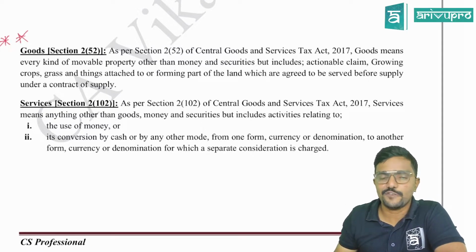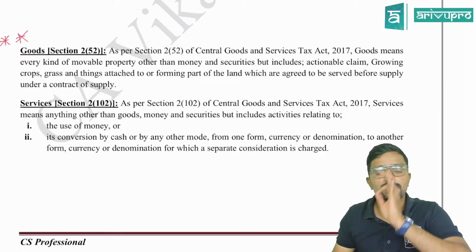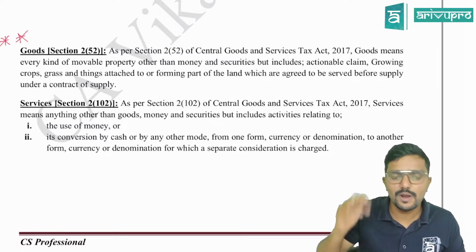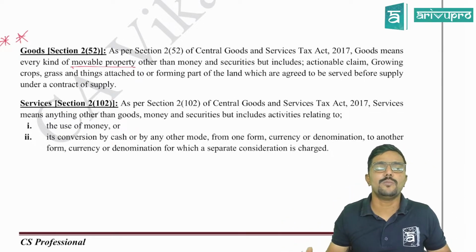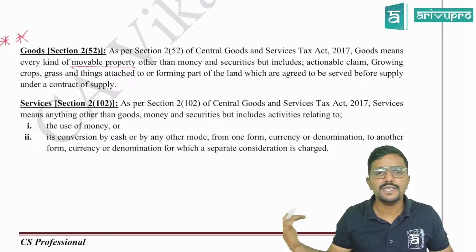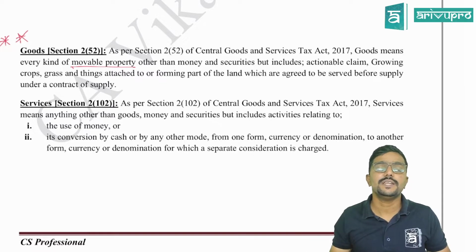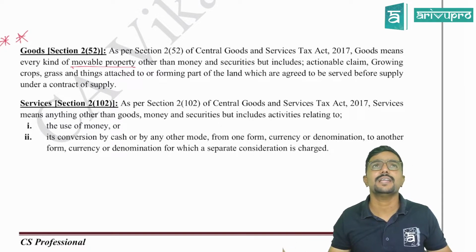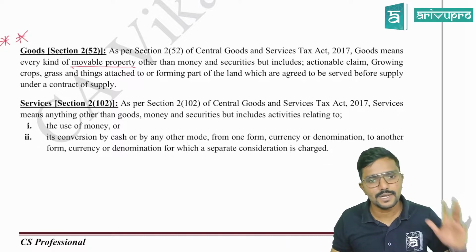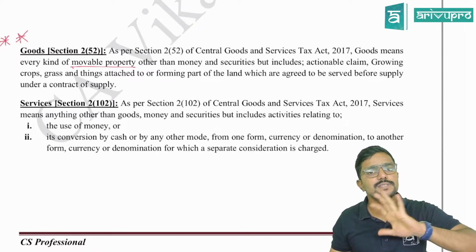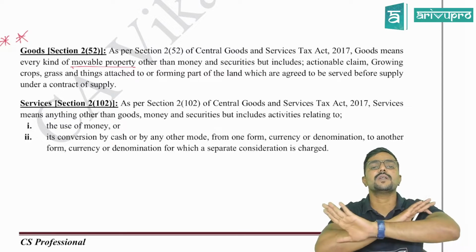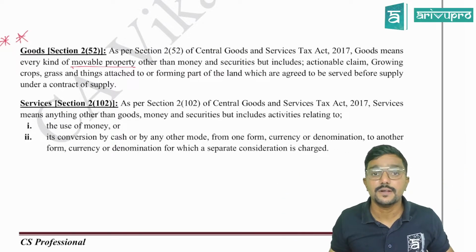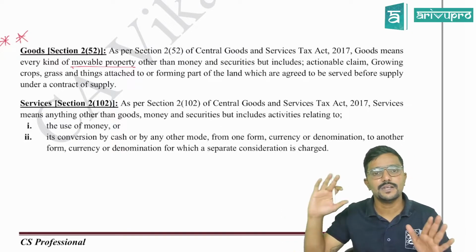As per section 2(52) of the Central Goods and Services Tax Act 2017, goods means every kind of movable property. Okay. So if something is immovable, is it goods? No, sir. What is immovable? Land. Land is always immovable, or anything which is attached to the land. Anything which is attached to the land, like buildings, telecommunication towers, like that. Clear? Okay. So fine. So goods means every kind of movable property other than money and securities. That means money and securities are not at all goods. Fine, sir. But includes. But includes means the following are also goods.